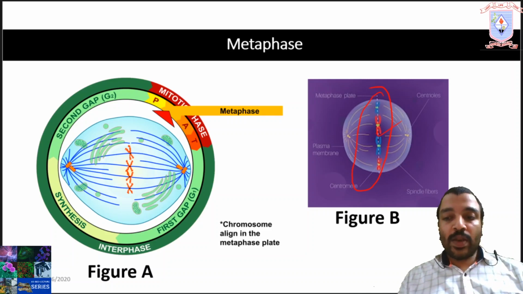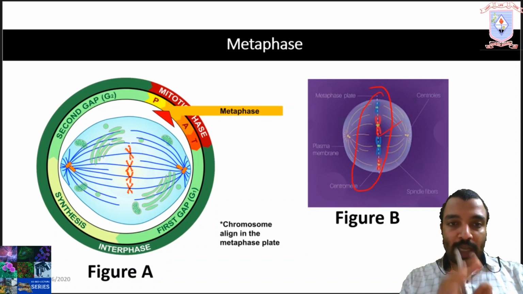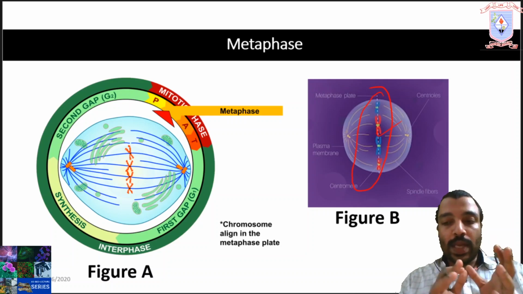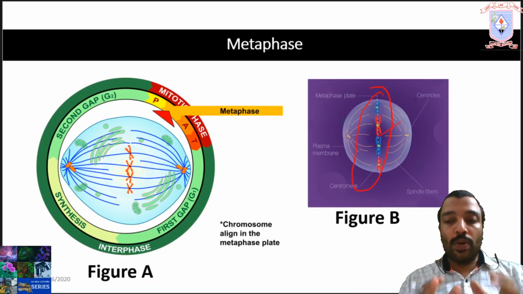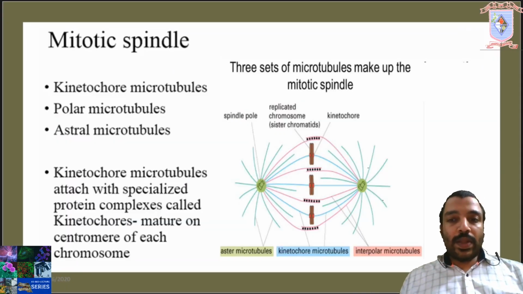The chromosomes are at their second most condensed and coiled stage. Actually, at this stage of metaphase, the chromosomes are at the second most condensed stage. The most condensed stage is in anaphase. Okay.